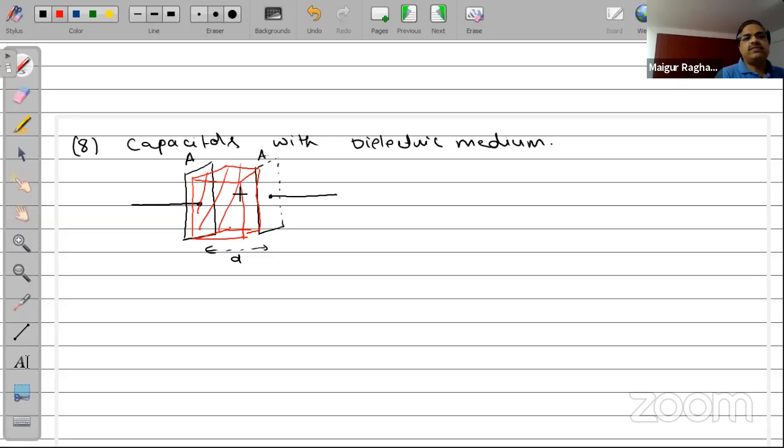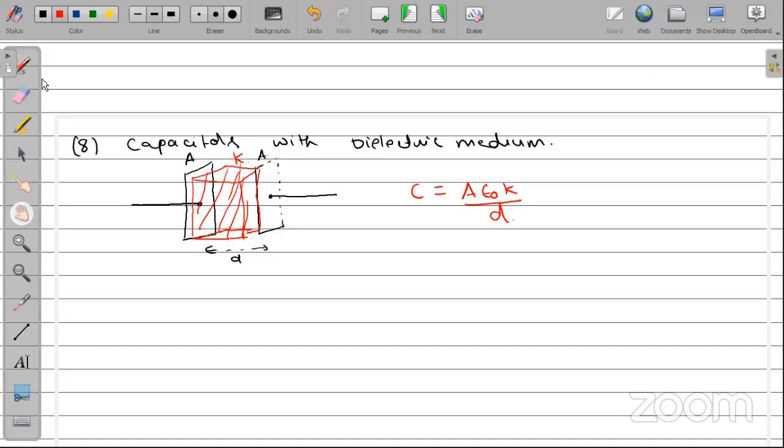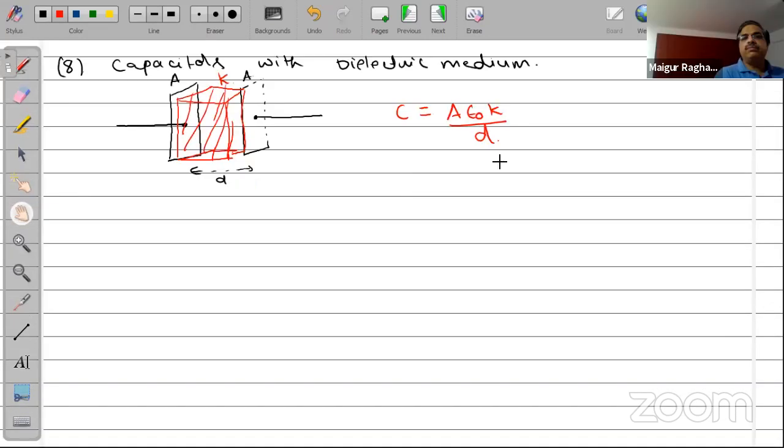So this medium here of constant K will immediately increase the capacitance to A epsilon naught K by D. All right. Now this kind of capacitance, I'm going to represent it like this. So this is your constant dielectric medium, and these are the plates.